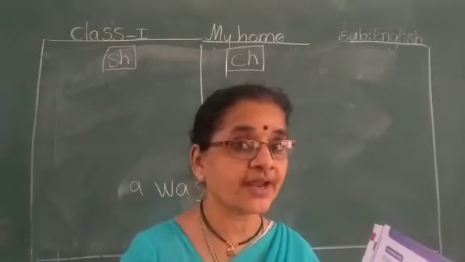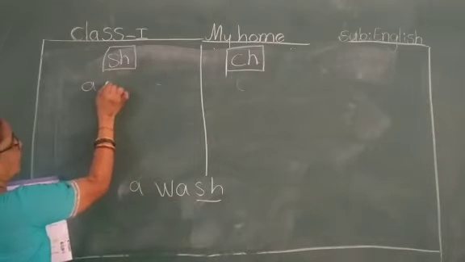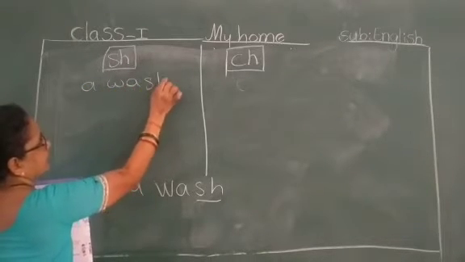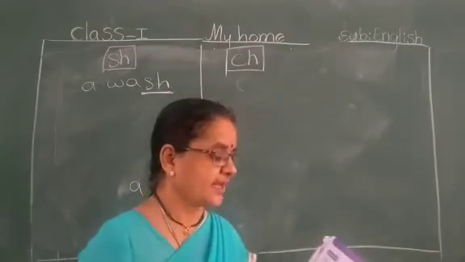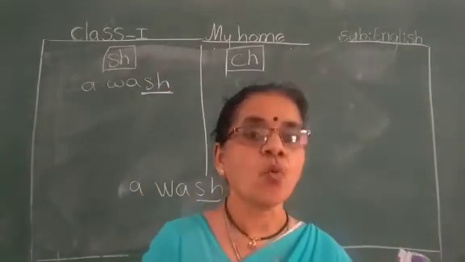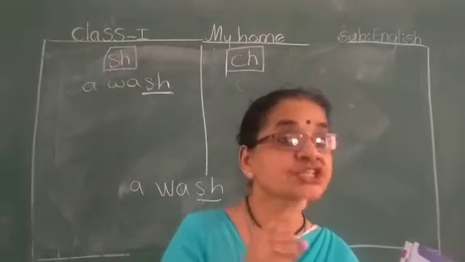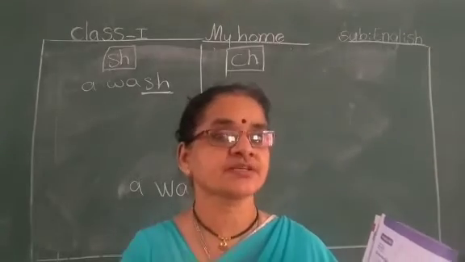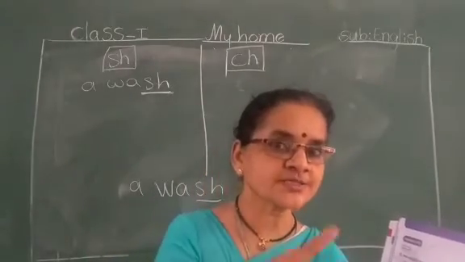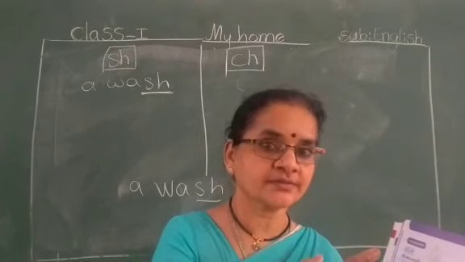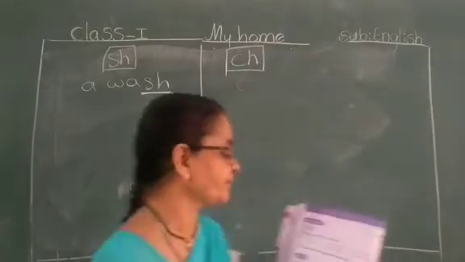So where I have to write? Yes, here. A wash. Next one. Watch. Watch. Sh sound is different. Ch sound is different. You pronounce the sound. Yes. Wash. Now here.